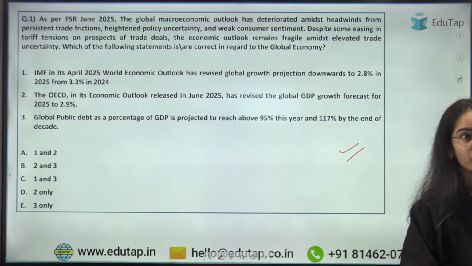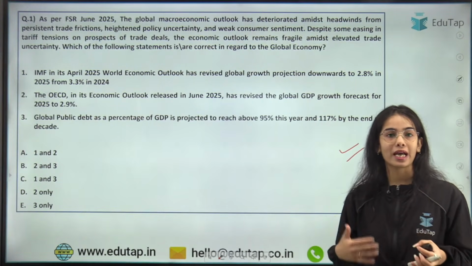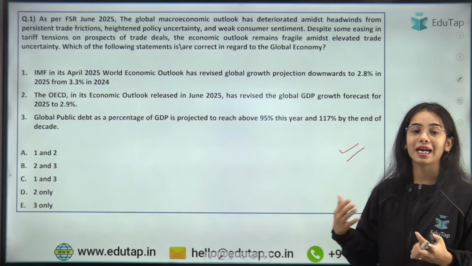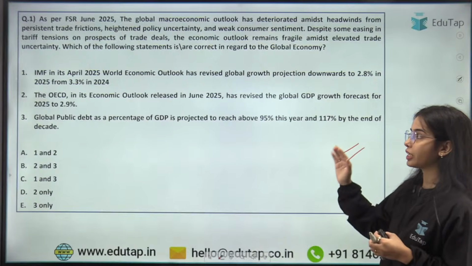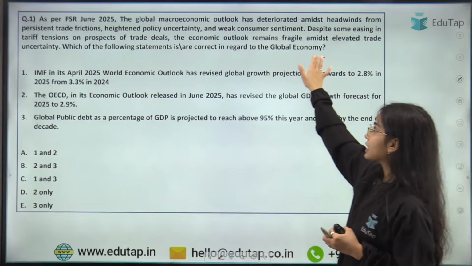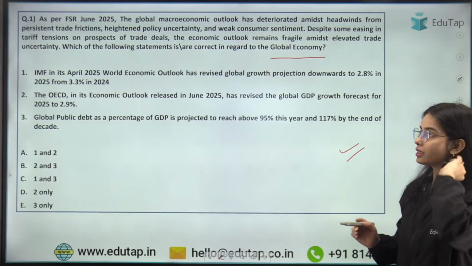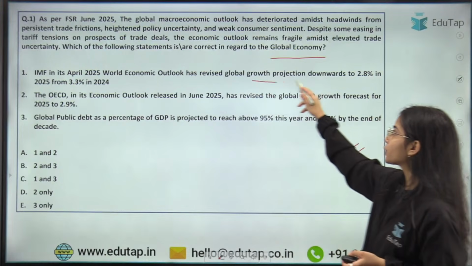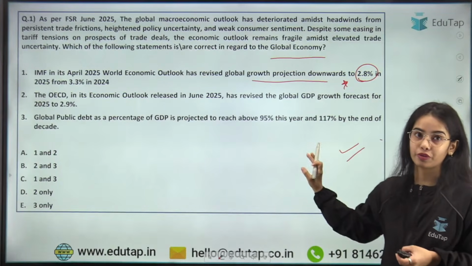The first question is in front of you. As per the Financial Stability Report June 2025, the global macroeconomic outlook has deteriorated amid headwinds from persistent trade frictions between countries, heightened policy uncertainties, and weak consumer sentiment. Despite some easing in the tariff tension, persistent problems are still coming up. Which of the following statements is or are correct in regard to the global economy? The first statement is regarding the International Monetary Fund. In its April 2025 World Economic Outlook, it has revised the global growth projections downwards to 2.8% in 2025 from 3.3% in 2024. Is it correct?